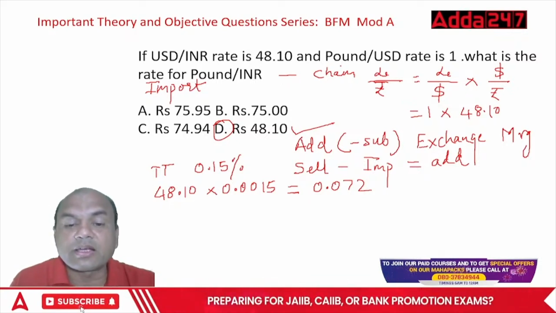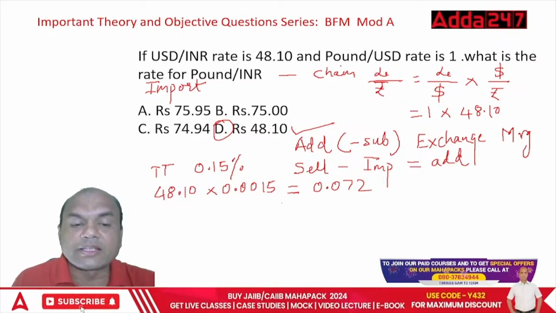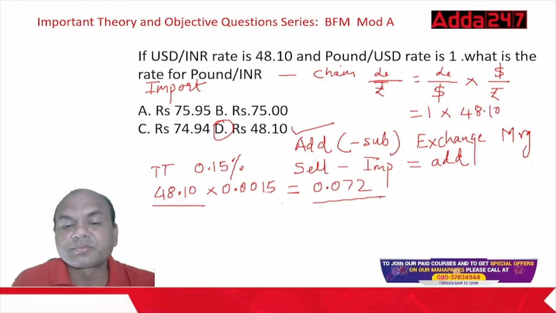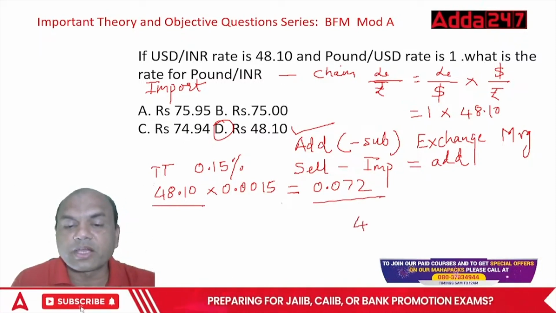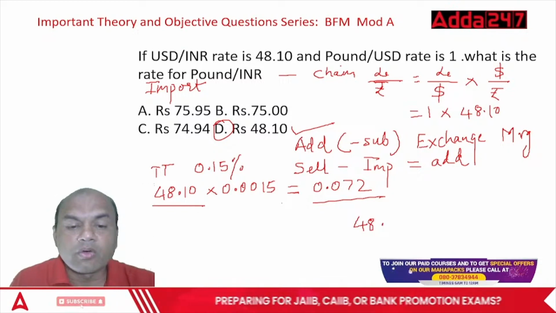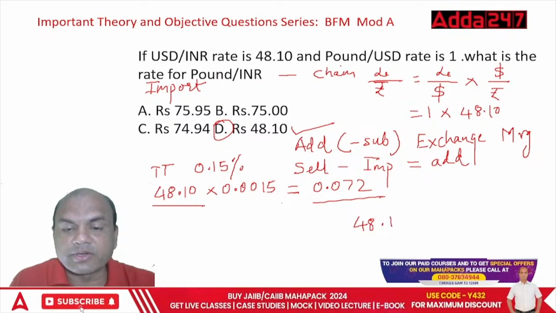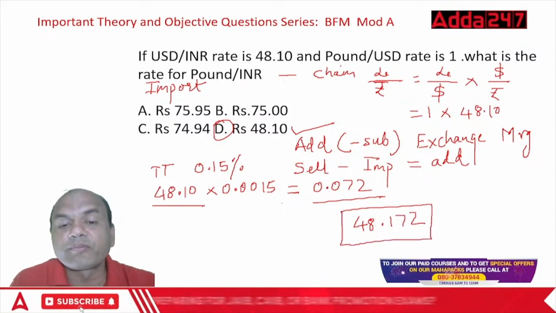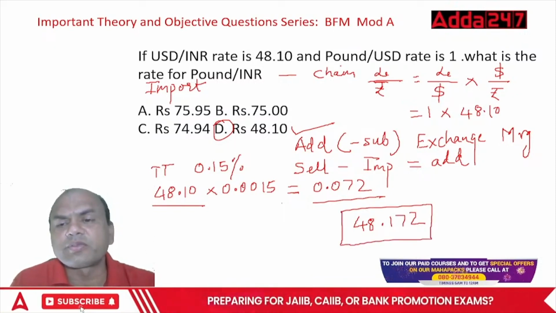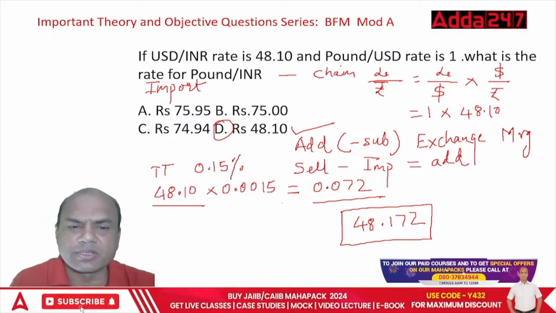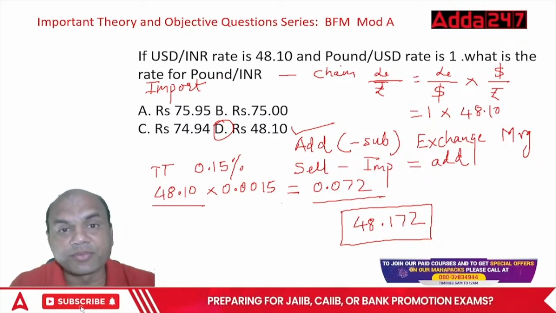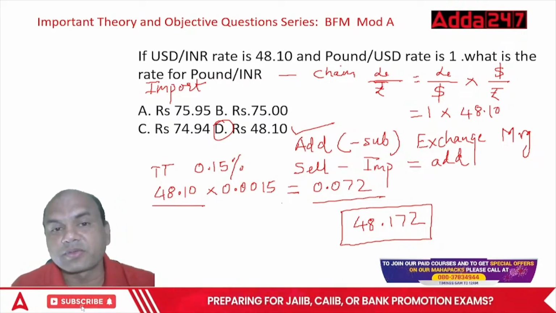So what will be your final rate? Add this: 48.10 plus 0.072. Add this, everyone. The answer you will get is 48.172. This is the final answer you will get if the exchange margin is given. If not given, then 48.10. That's simple. Clear, everyone? Type yes in the comment section if you have understood it.